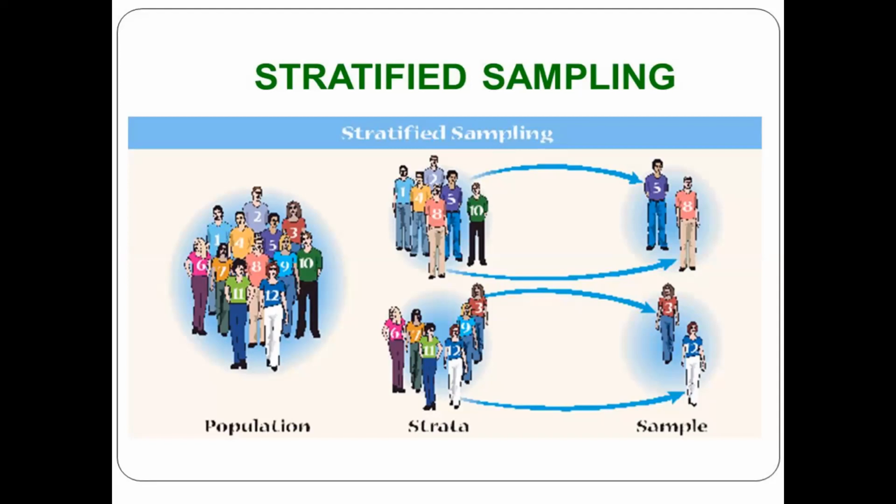I will make groups of 30, 30 and 40, and make chits of them. I will randomly select the subjects from those groups. So the first step is stratifying the subjects, and the second step is applying simple random sampling among them and selecting the subjects to be included in your study.